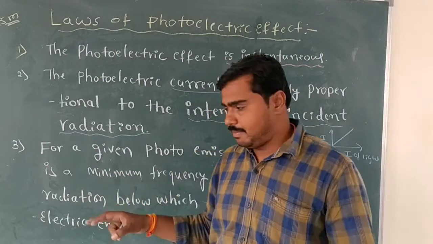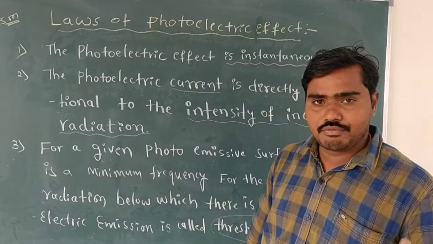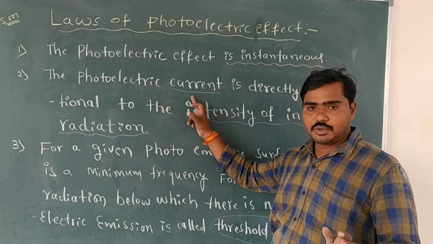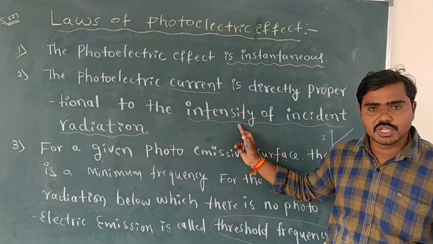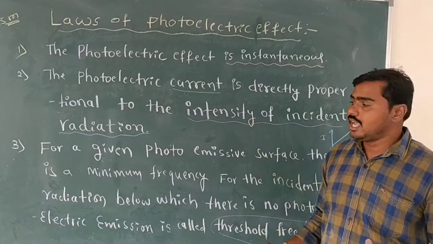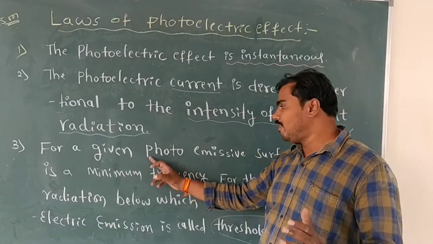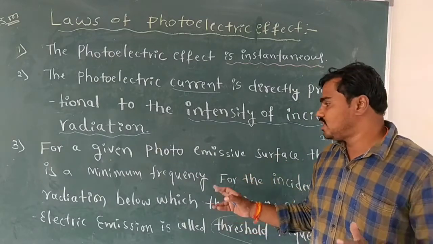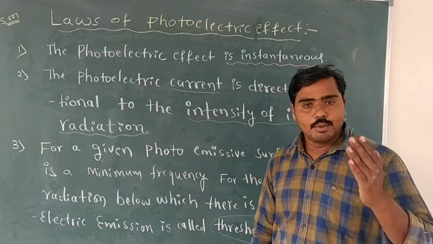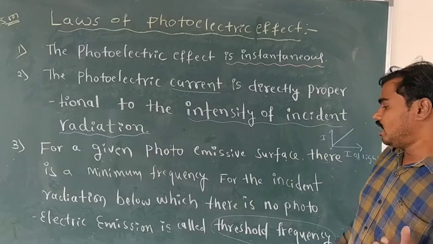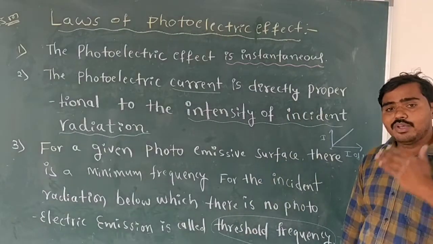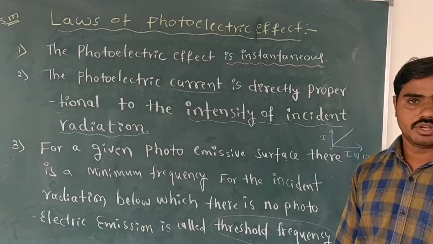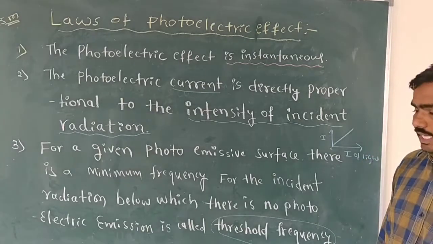Okay, here I have explained 3 laws. First one is that the effect is instantaneous. Second one is that the photoelectric current is directly proportional to the intensity of incident light. And third one is that for a given photoemissive surface, there is a minimum frequency of incident radiation below which photoemission does not take place, but above which it takes place. That is called threshold frequency.